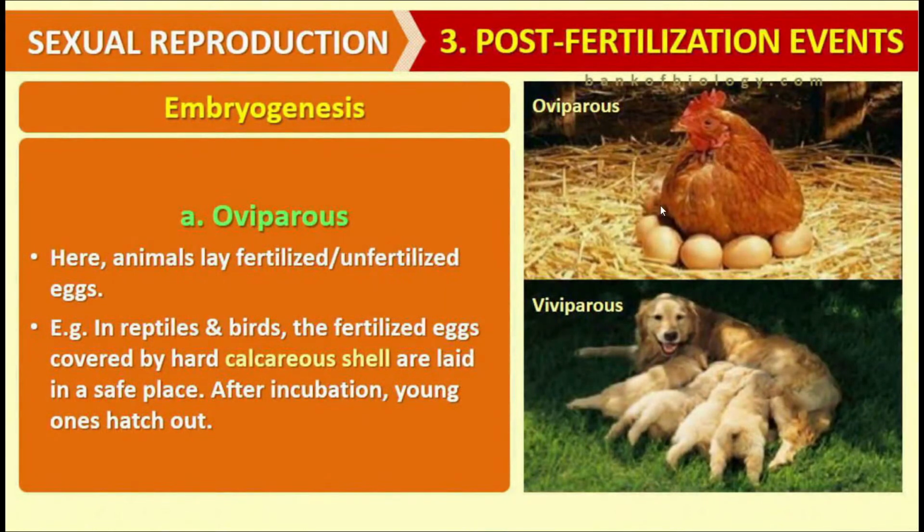And you may see the pictures of oviparous as well as viviparous animals. Oviparous birds are animals which lay the eggs, and viviparous are those animals which give birth to the young ones.